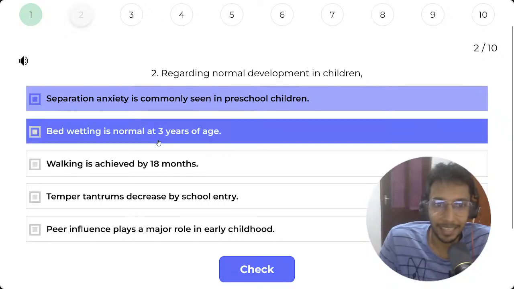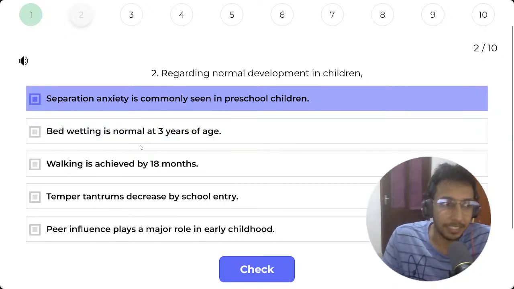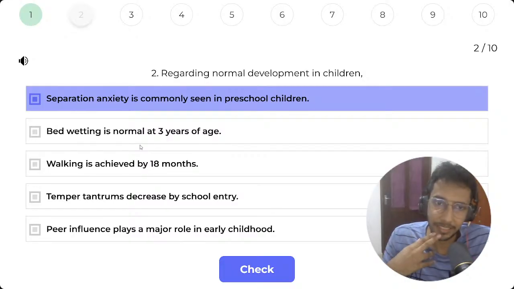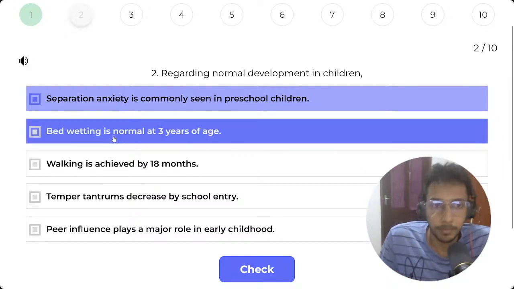Bedwetting is normal at 3 years of age. Generally, children are expected to achieve daytime dryness by the age of 2 years. I'm not sure about this.